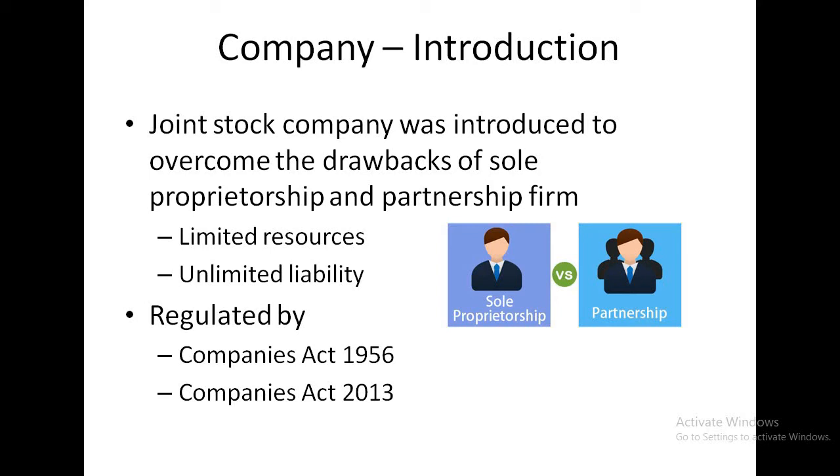Next, unlimited liability. In sole proprietorship, the only one owner is bearing all the risk or losses, so the liability will be unlimited. In partnership firm also, except in limited partnership, in all other partnerships the partners' liability will be unlimited. So to overcome mainly these two drawbacks, the joint stock company came into existence.